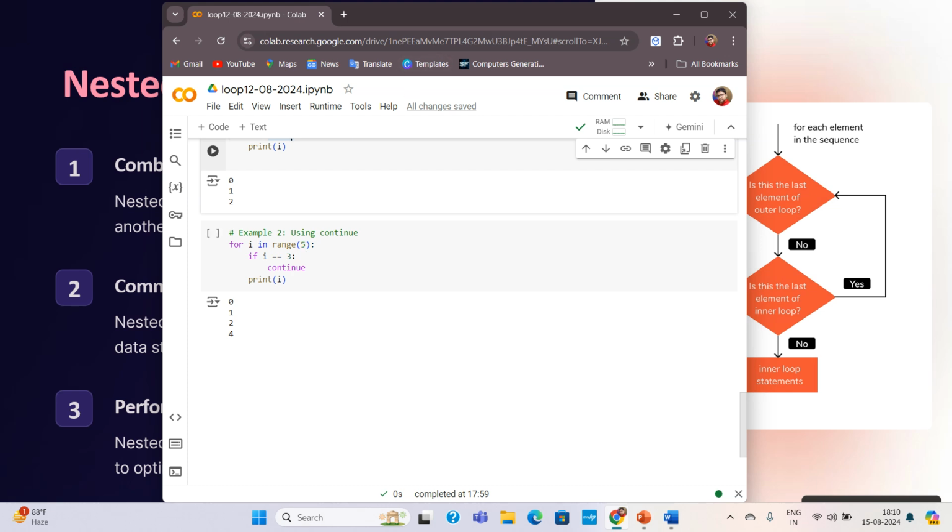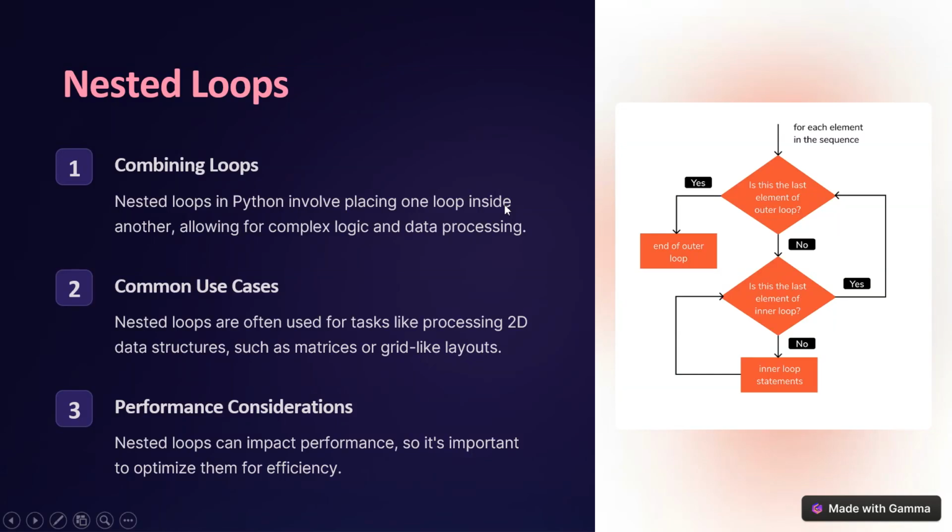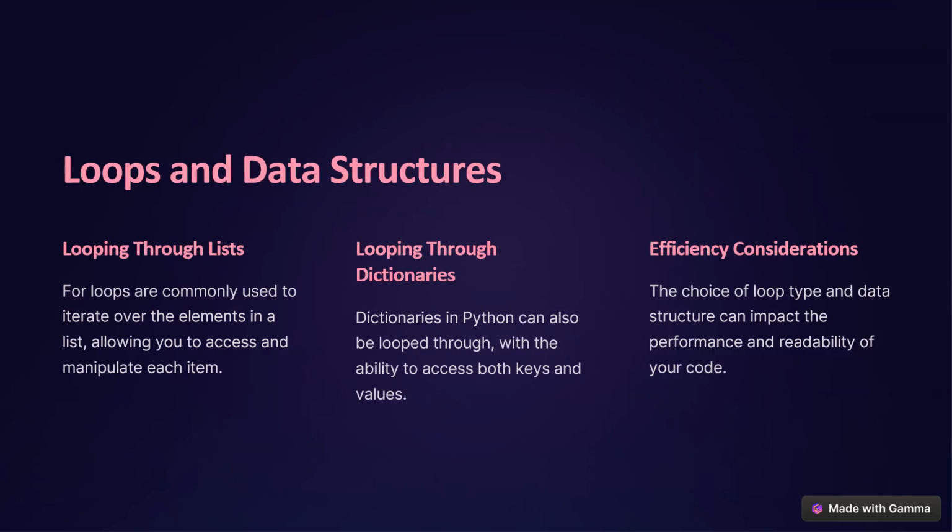So I hope the concept of the loop is a little bit clear now. So the picture is also clear. Now we can combine different loops together. We can walk with the loop and the data structure together. That we are going to learn later. We are going to learn loops with different kinds of data structures like lists and dictionaries. That we are all going to learn later on.